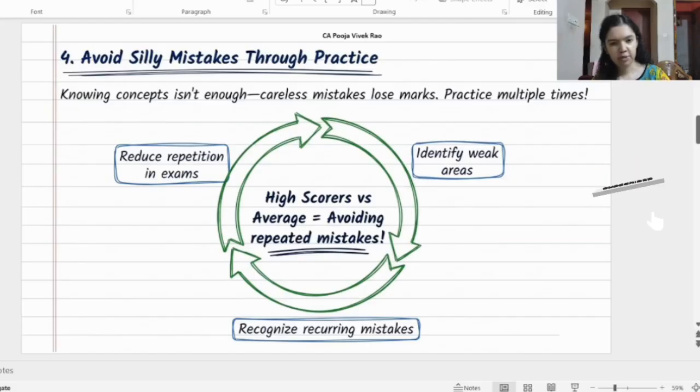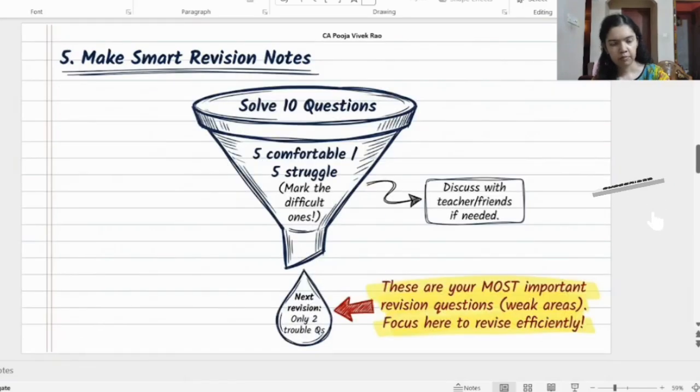The difference between a high scorer and an average scorer is not knowledge, but avoiding repeated errors. So written practice is very, very important. Do as much written practice as possible. Every time you do the written practice, your errors will go on reducing and you will become perfectly ready for the real exam. And the next error noticed was that students don't make revision notes for the exam.